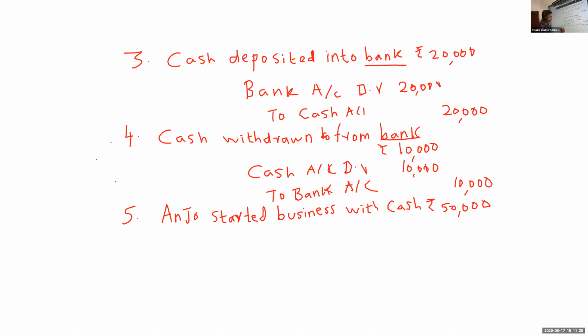So the entry will be cash account debit to Anjo's capital account. If a person is there, you have to write Anjo's capital account. 50,000.